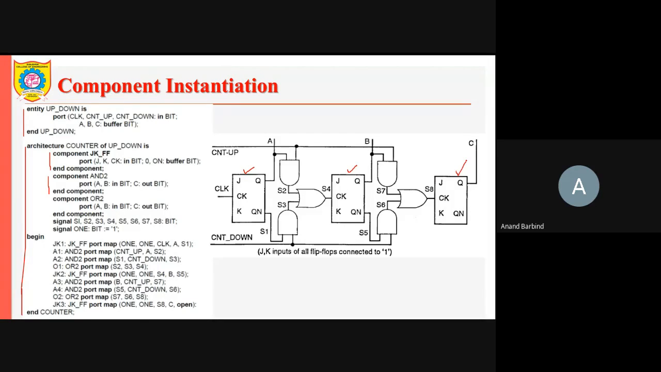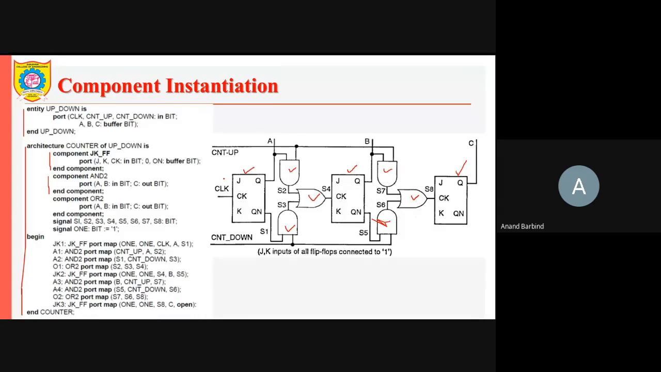Then what is the other type of component required? The next type of component required is AND. So the AND gate: 1, 2, then 3 and 4 AND gates are required for this. And the third one is OR. So 2 OR gates are required. These are the two different OR gates. So the circuit implemented here is the up-down counter.